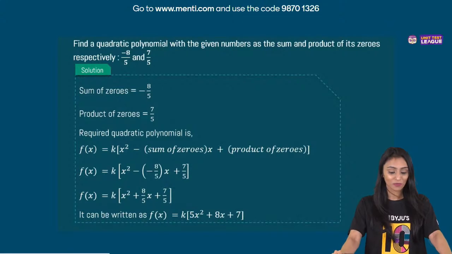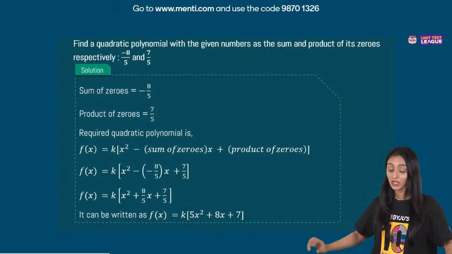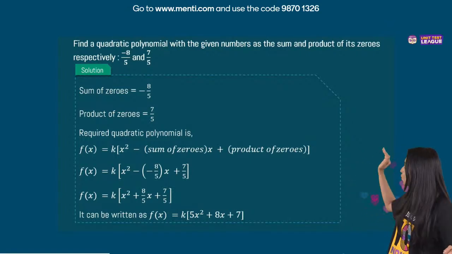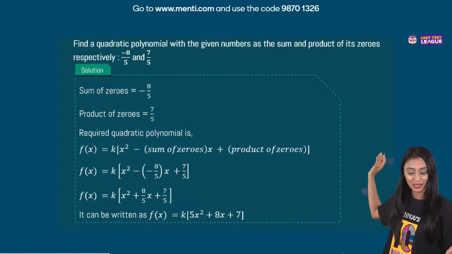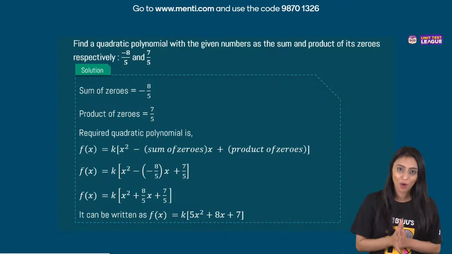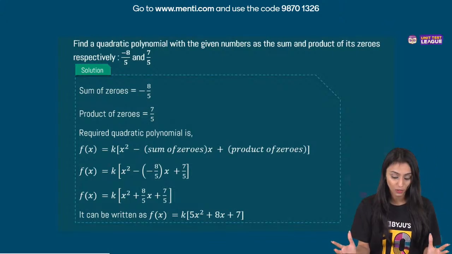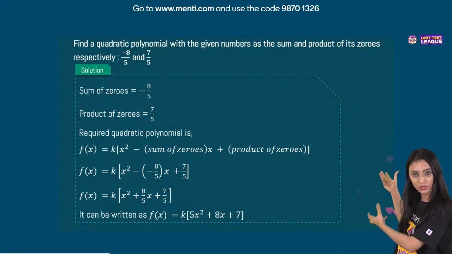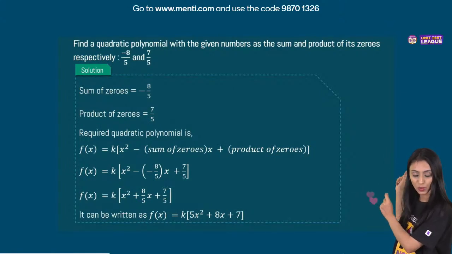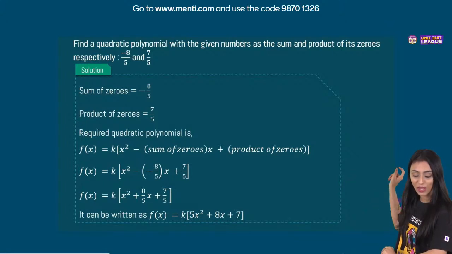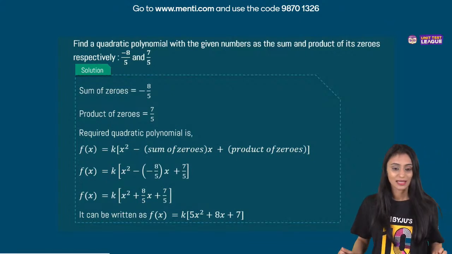So sum of zeros is minus 8 by 5, product of zeros is 7 by 5. I hope everybody knows how to find a quadratic polynomial. If you don't know the formula, please, yes Sumit, if you don't know the formula, please write it down. It's k in the bracket x square minus sum of zeros times x plus product of zeros. This is the formula that we use to form a quadratic polynomial. Now the rest of the thing is very simple. All we need to do is we just have to substitute the values of sum of zeros and product of zeros over here. That's going to be k times x square plus 8 by 5x plus 7 by 5, right? So this is going to be equal to 5x square plus 8x plus 7. Simple one.